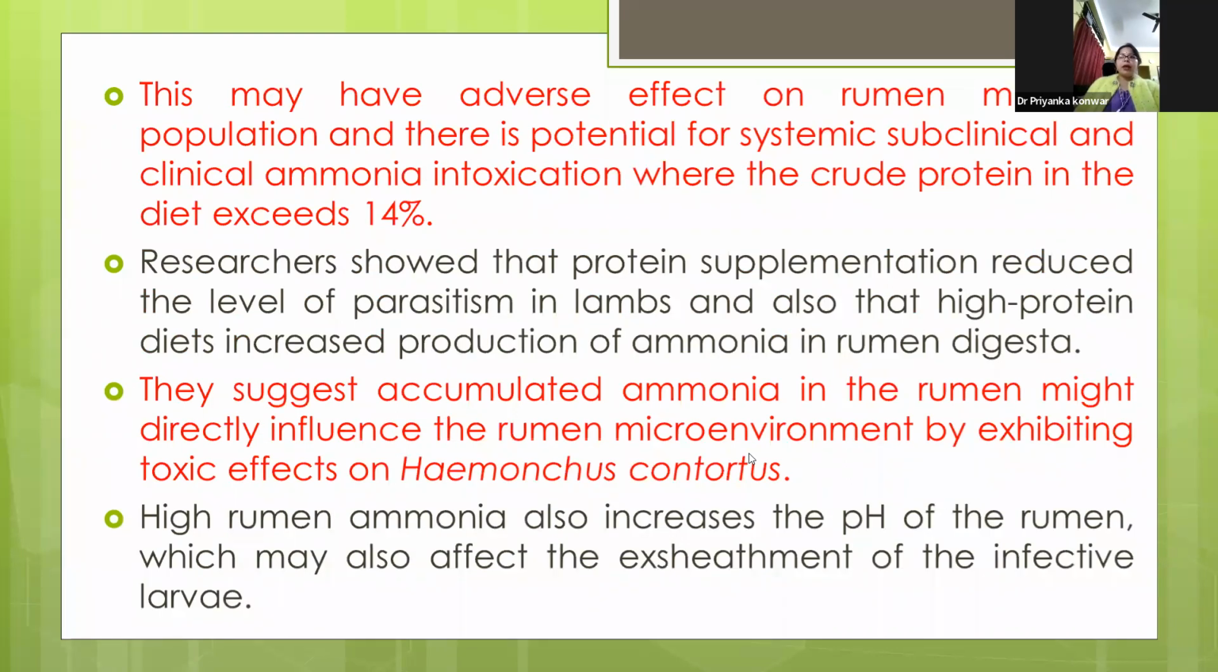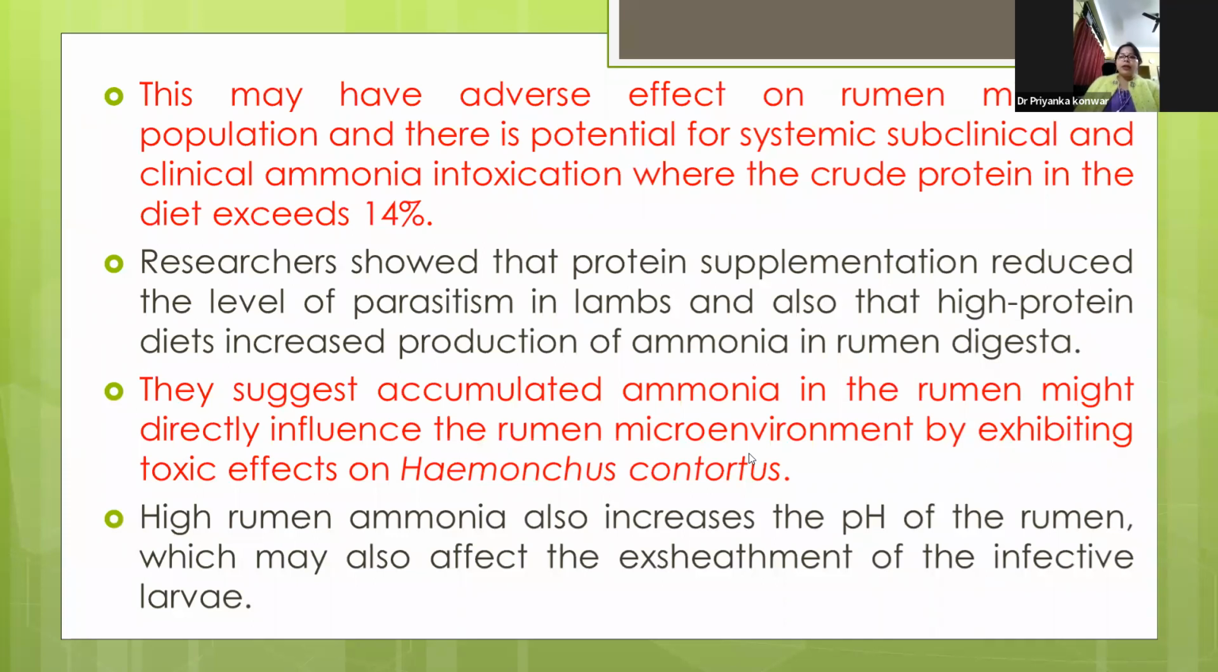A high ammonia concentration in the rumen may have an adverse impact on the rumen microbial population, and there is potential for subclinical and clinical ammonia intoxication where the crude protein in the diet exceeds 14% in the case of sheep. Researchers showed that protein supplementation reduced the level of parasitism in lambs, and also that high protein diets increase the production of ammonia in rumen digesta.